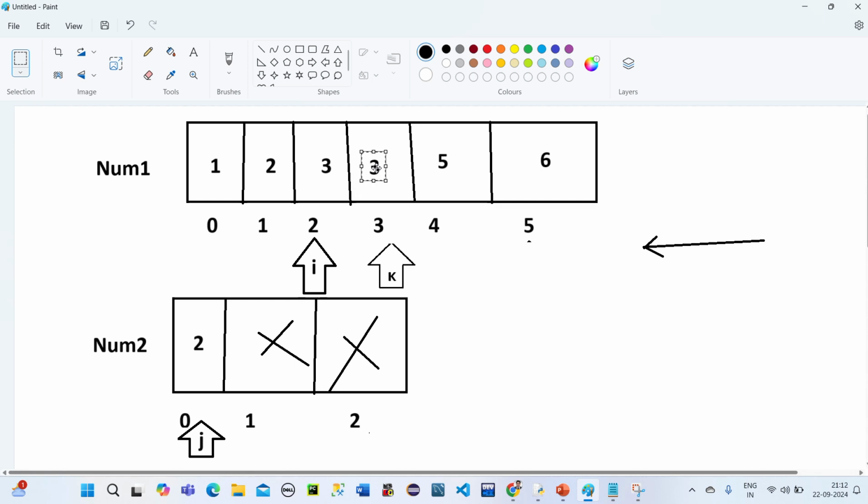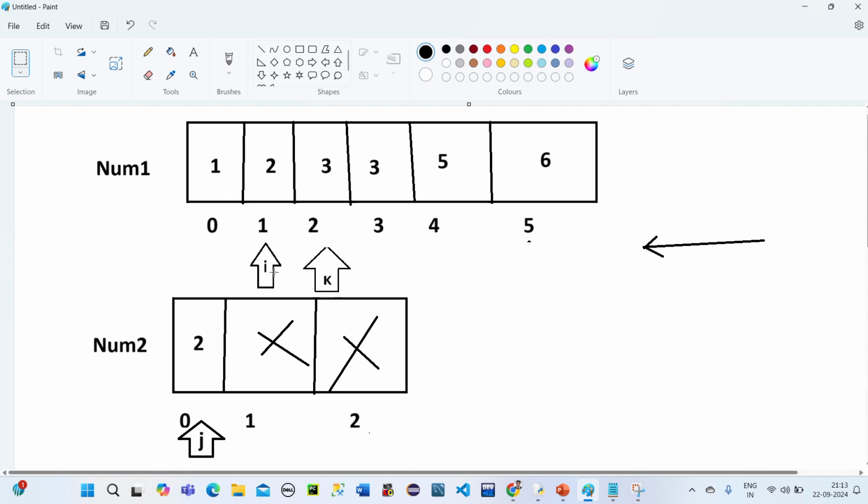So this is what is stored here. Fine. When it has got stored, then in either condition we have to move. This time, i will be moving to the first index, and k will be moving to here because this is done. Now we have i at the first index, j at the 0th index, and k at the second index.